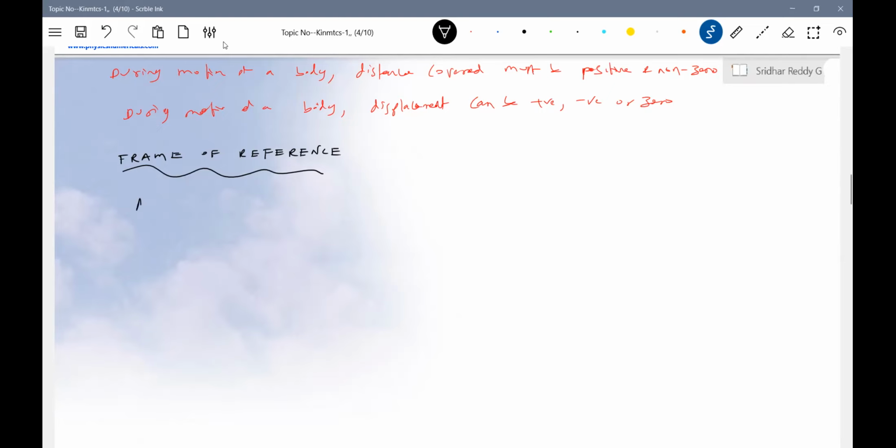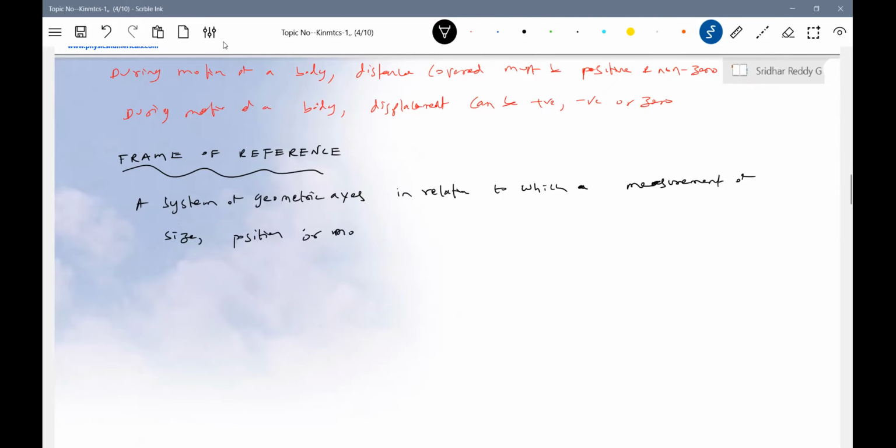A system of geometric axes in relation to which a measurement of size, position, or motion can be made.